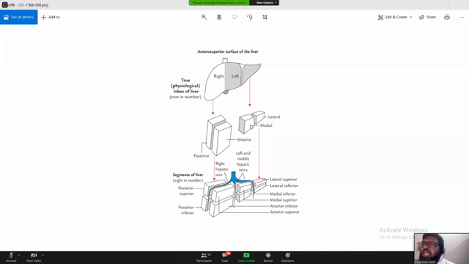So the porta hepatis allows the entry of the hepatic artery and the portal vein, which branches along these connective tissue septums to reach those very microscopic structures. Understand?